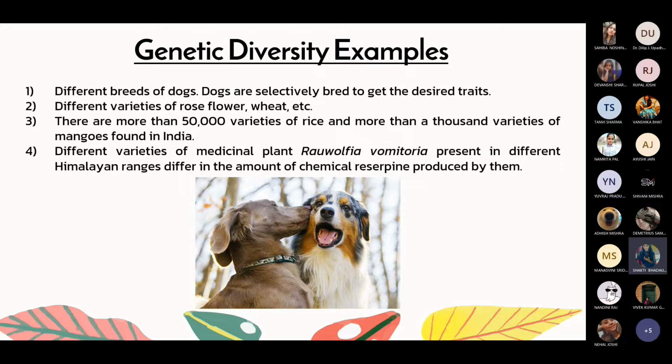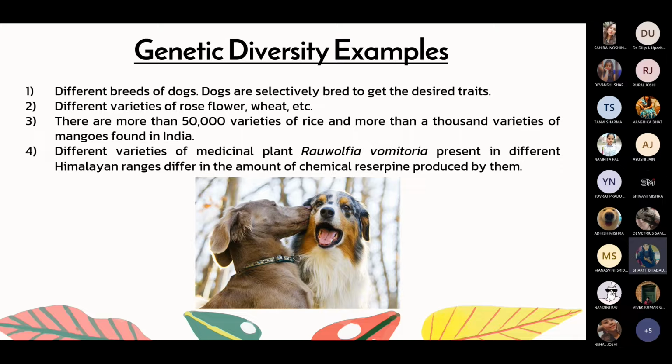selectively bred to get the desired traits, and that we can only do when we know about the genetic diversity and when we have enough knowledge about the genes that are present and what desired genes and traits we want. So then only we can selectively breed them. Different variety of rose, flower, wheat, etc. There are more than 50,000 varieties of rice and more than 1,000 varieties of mangoes found in India. So that is how the genetic diversity and genetic variability works.